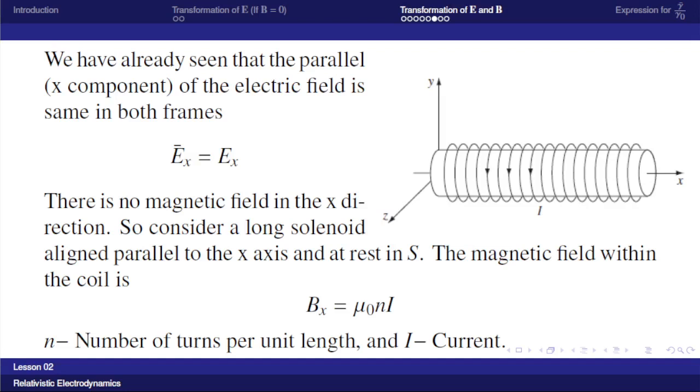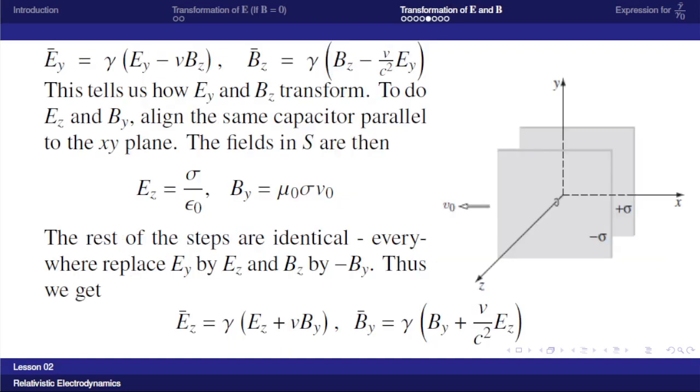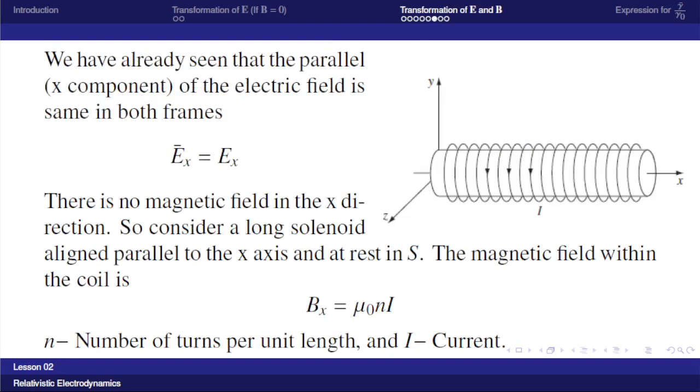Then there is no magnetic field in the X direction here. By using this capacitor arrangement, we will not get a magnetic field in the X direction, because the movement is along the X direction. So we consider an infinitely long solenoid which is arranged along the X direction with the number of turns per unit length n. Now in the S frame, there is a current I.